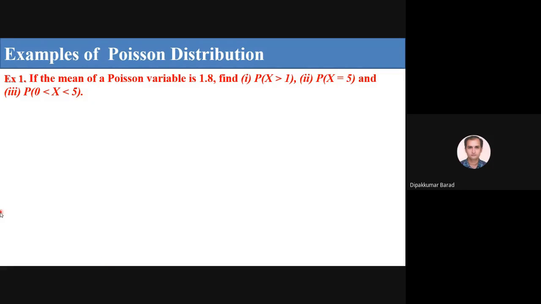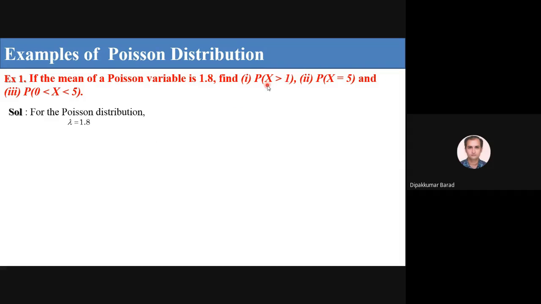So the mean of the Poisson variable is given. For Poisson distributions we already know the mean, E of x, is equal to lambda. So we are given lambda equal to 1.8.